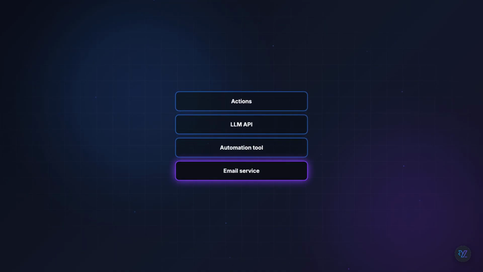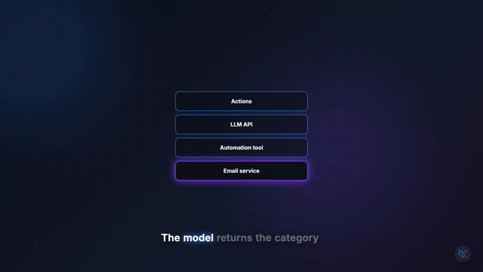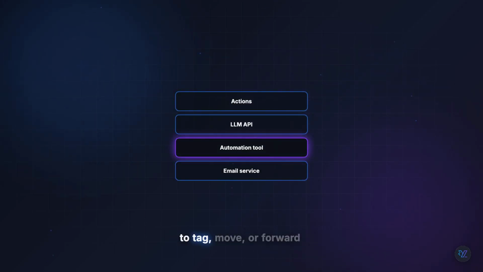Implementation is straightforward. You connect your email inbox to an automation tool like Zapier or Make. It sends the email body to an LLM API like ChatGPT with a prompt that lists your categories. The model returns the category and priority. Then you use that output to tag, move, or forward the email.